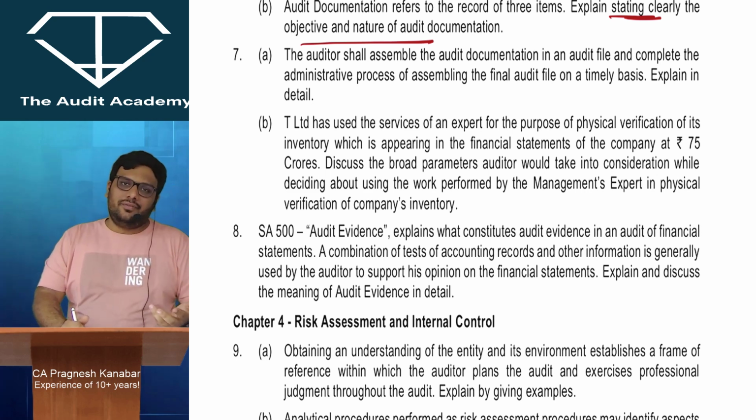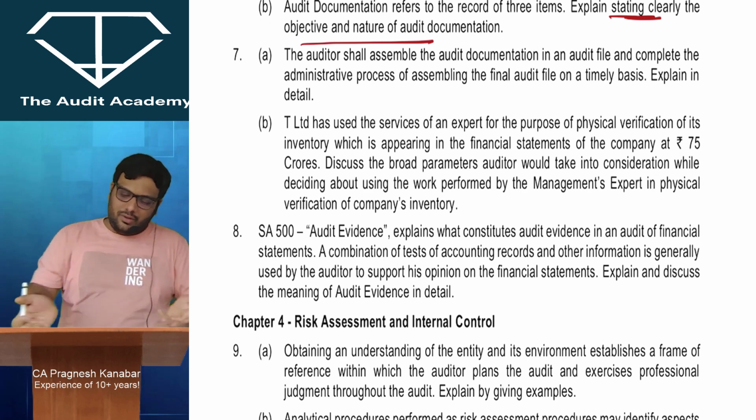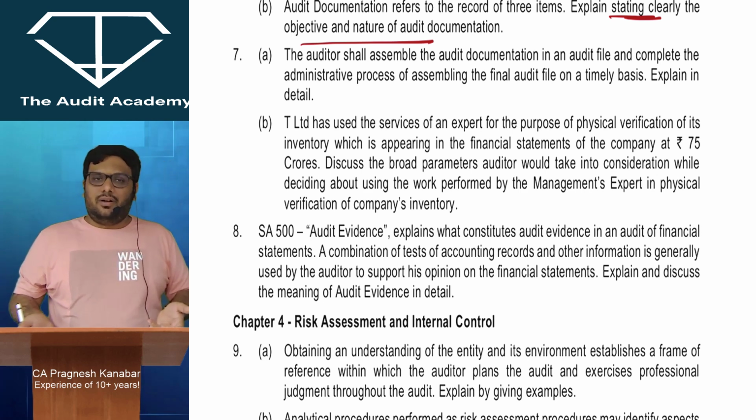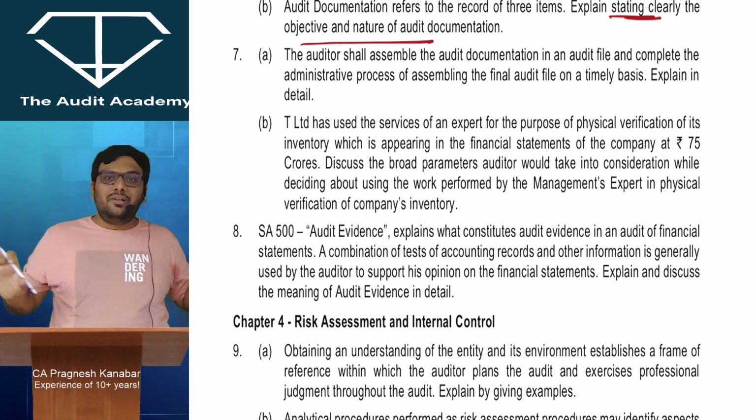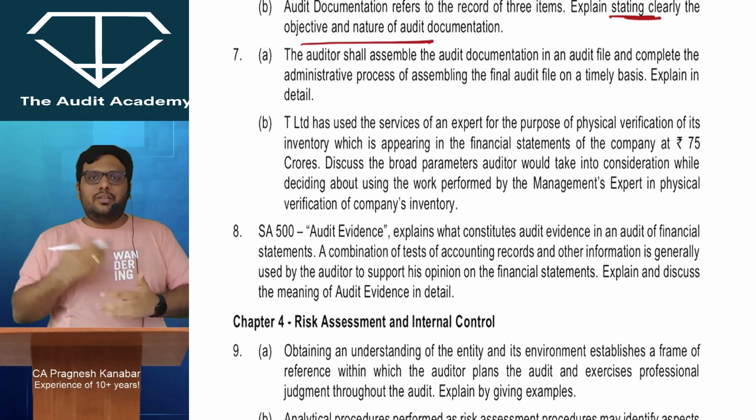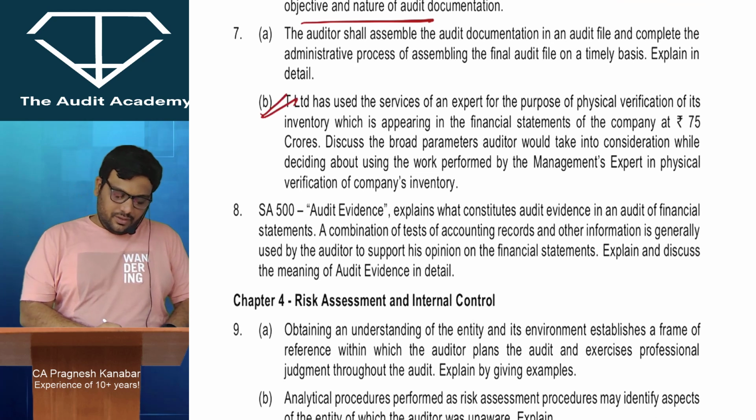SQC1 writes it. So assembly ka process ke upar they are asking you to write one particular answer. Alright, some sorting, cross referencing, all of those things are done during assembly time. So when you read the answer, you will come to know what I have said now.